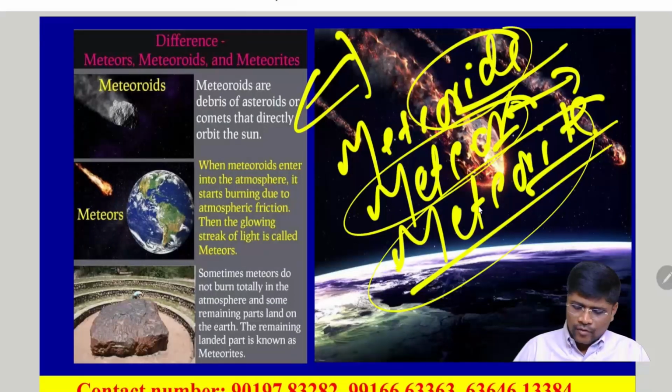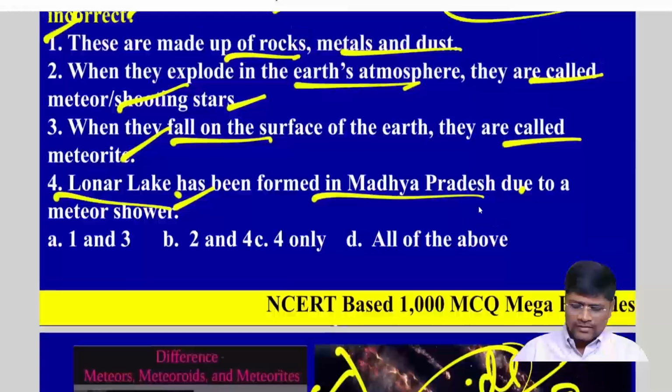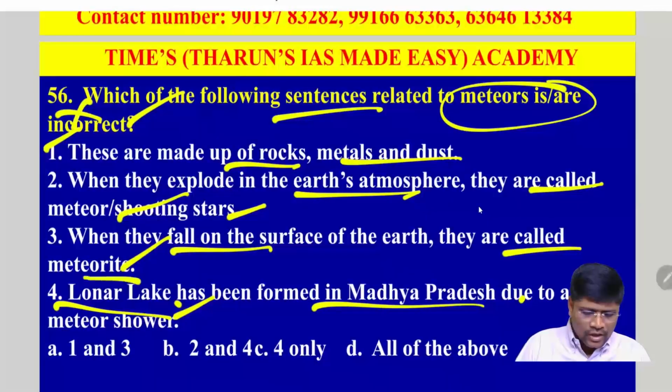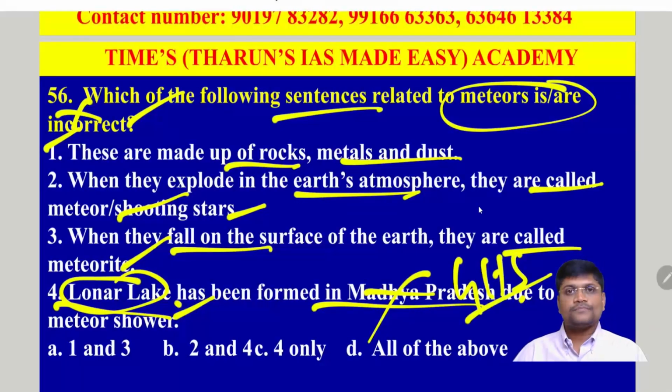Because of the falling of the meteorite, we have trench-like structures on the Earth. If those trench areas get filled with water, we call them lakes. So they are nothing but meteor lakes. The best example is our Lonar Lake, but it is found not in Madhya Pradesh, it is in Maharashtra. It is also one of the geological heritage sites.